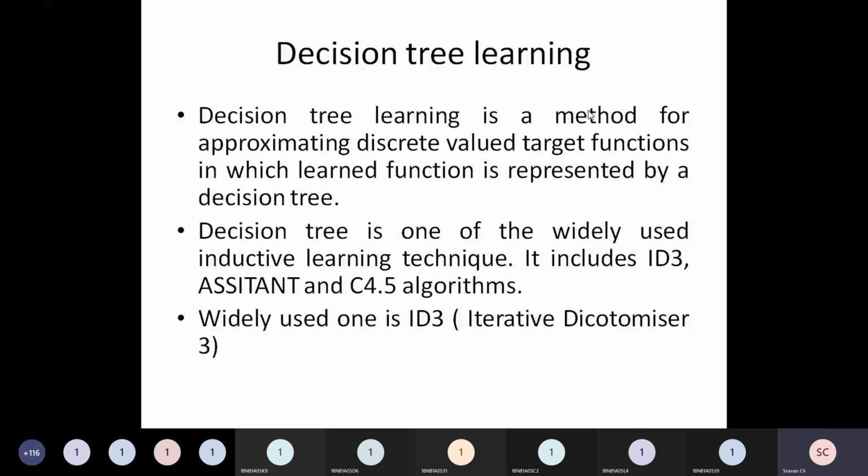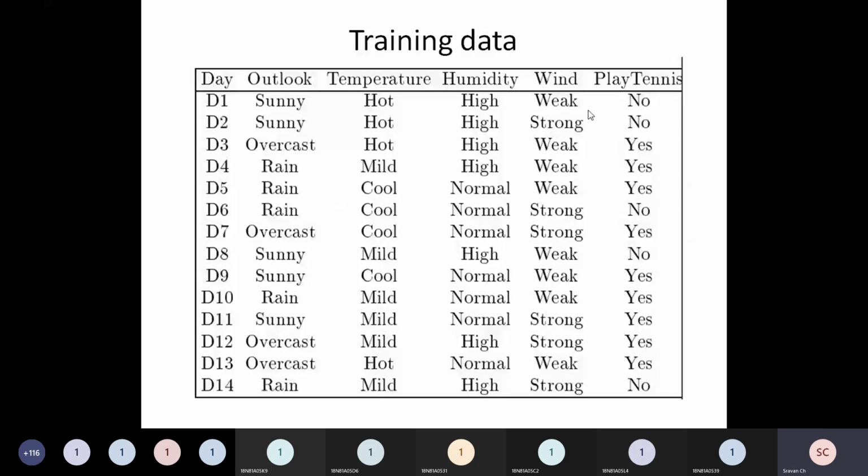This is my training data. Friends, this is the example which I got from the textbook. The standard textbook is the Tom Mitchell textbook. I will share the soft copy of the textbook in the group. So this is a standard example.